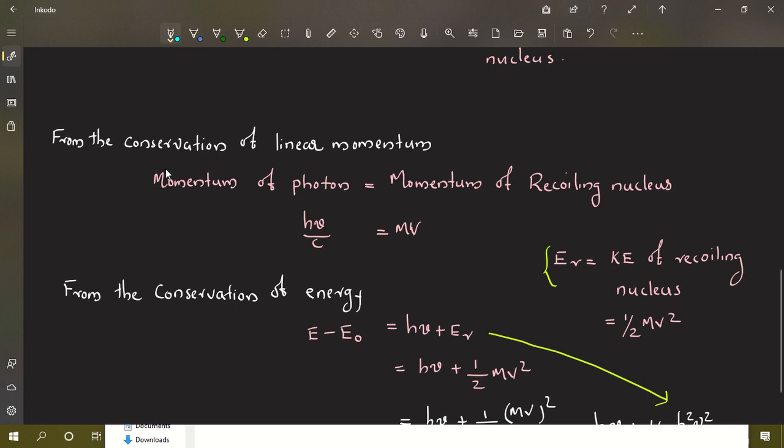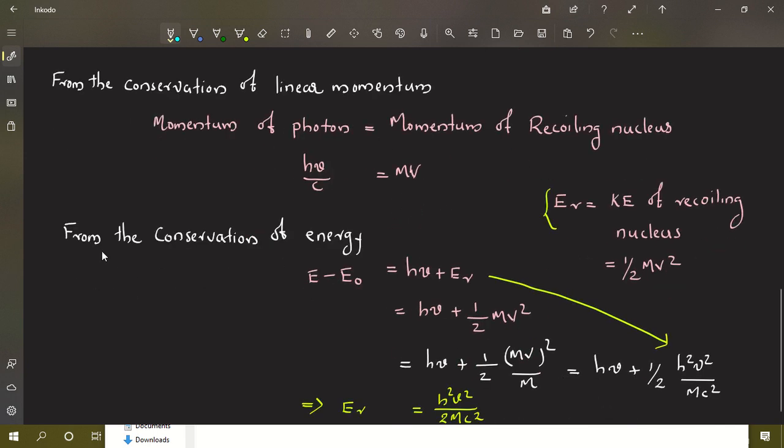Now, if we consider the conservation of linear momentum, then we can say that the momentum of the photon must be equal to the momentum of the recoiling nucleus. What is the momentum of the photon? The photon has an energy h nu, so its momentum is h nu by c, and the momentum of the recoiling nucleus is mass into velocity.